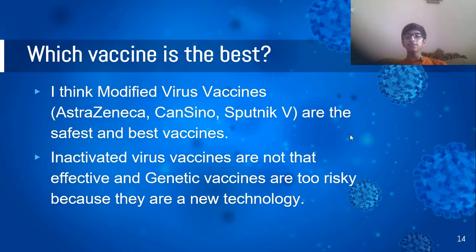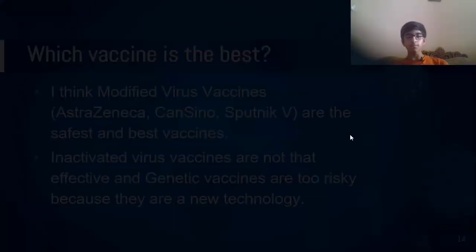And genetic vaccines are too risky because, to be honest, genetic code can be changed, and that can provide a huge problem in the future. So better not to risk it and just take the centralized path. You can take the modified virus vaccines because they are the safest, and they are neither too risky nor too ineffective. So they are both effective and safe. So those are the best vaccines.